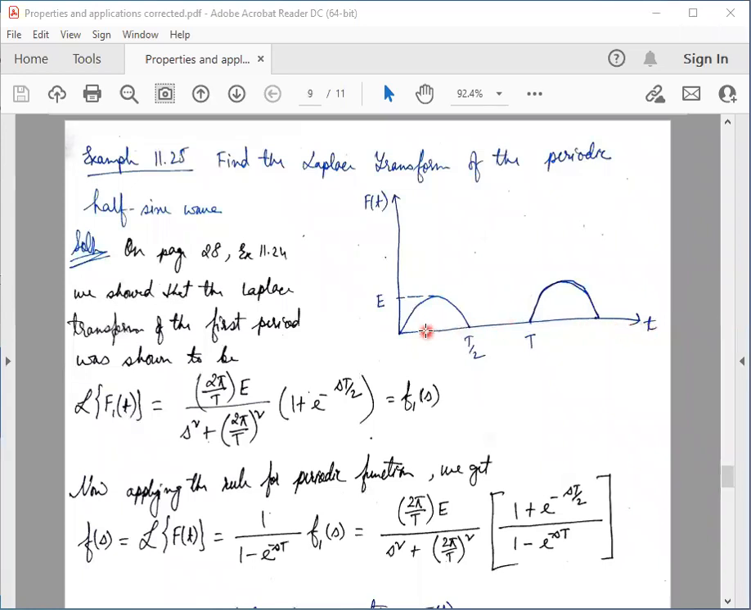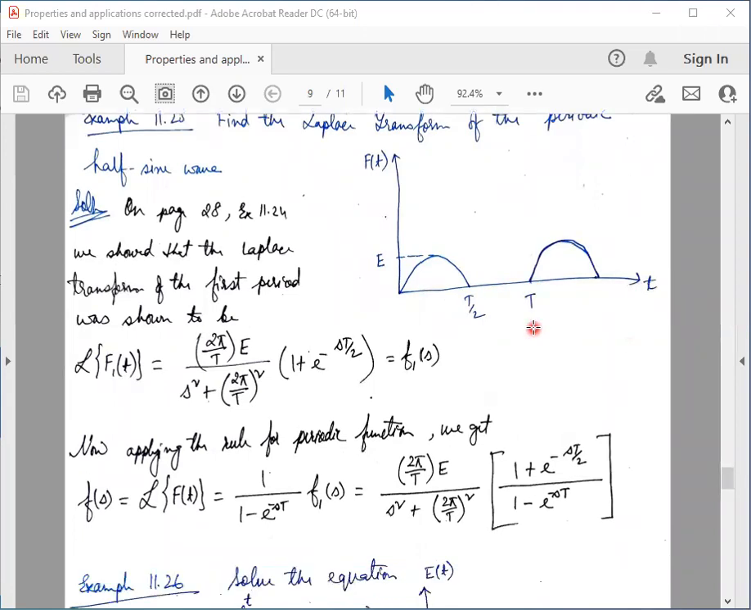So this function is a periodic function with period capital T. That means after a time interval of capital T, the function repeats itself. In the first half period, the function is given by a sine curve. In the second half period, the function is 0. I repeat, in the first half period, the function is an upper sine curve. In the second half, it is 0.